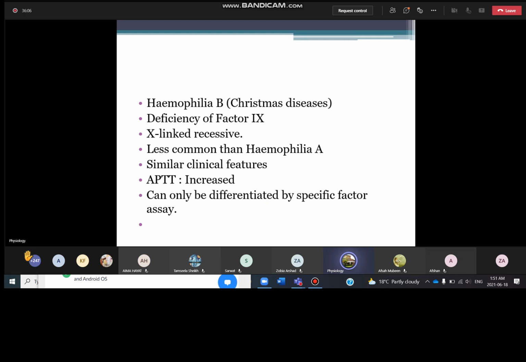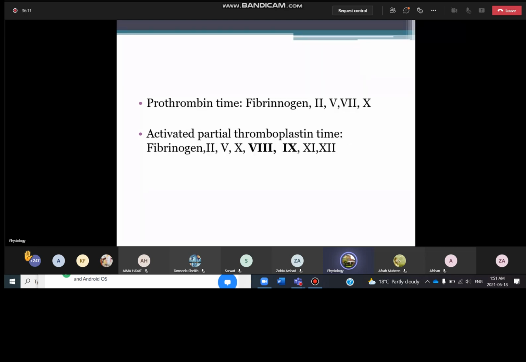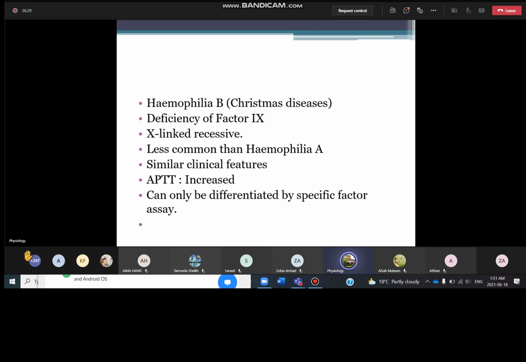Similarly, APTT is going to be prolonged because factor 8 and 9 were those factors that were checked only by APTT. Here it is written, factor 9 and 8 are only checked by APTT. Likewise, factor 11 and factor 12. We are not going into the details of factor 11 and 12. But factor 8 and 9 we are doing, so only APTT is prolonged. We have a clue here, but the final diagnosis can only be made when we order the specific factor assay for factor number 9 or factor number 8, whatever we have in our mind. So I again repeat it.